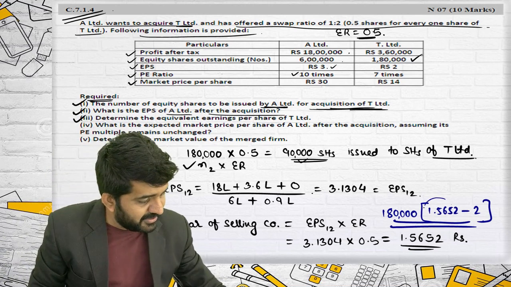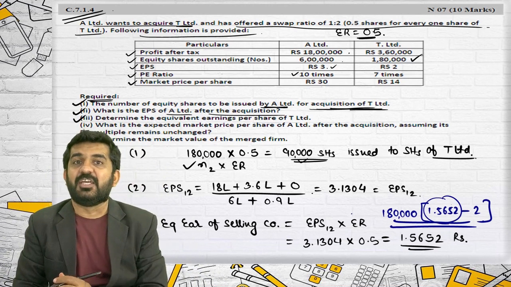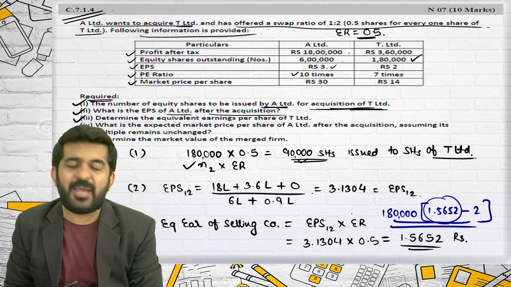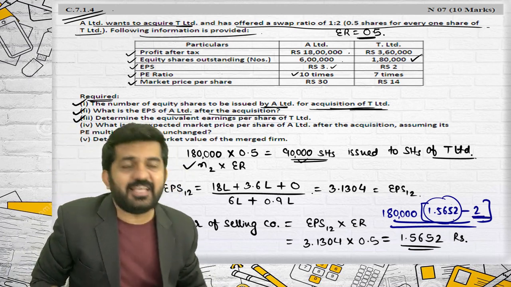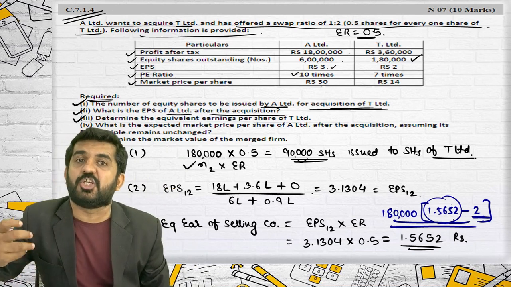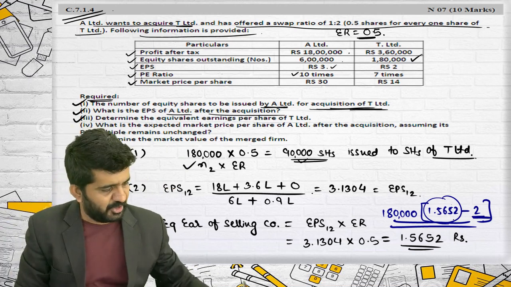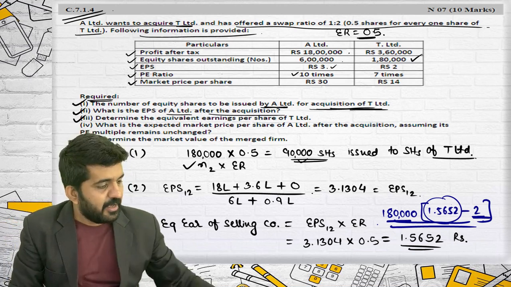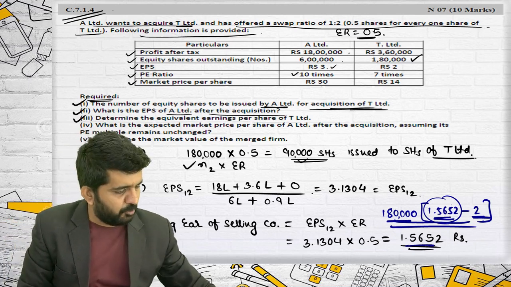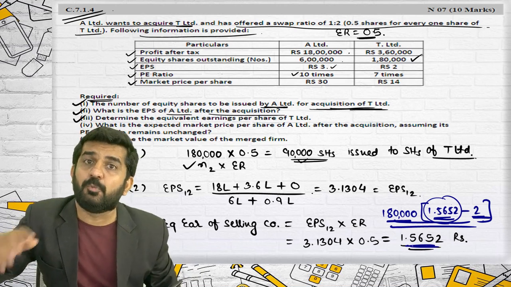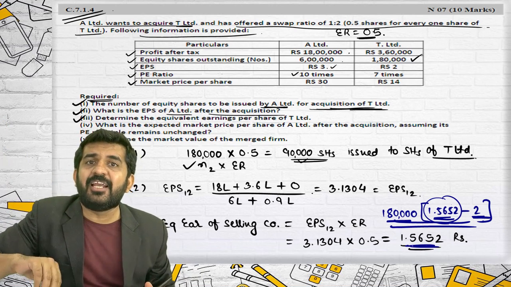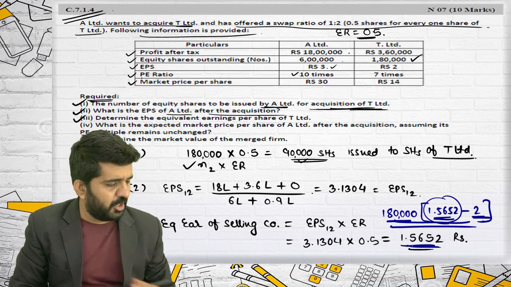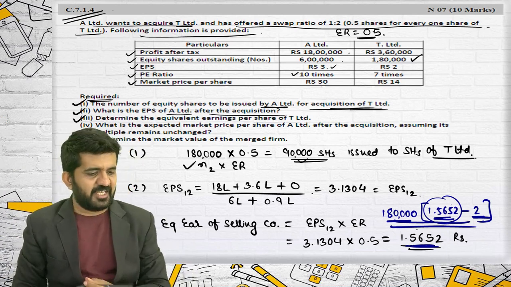This is a comparative figure which can be directly compared with 2 because the exchange ratio is already multiplied. Mathematically you are correct, but actually equivalent EPS is found out to compare it with old EPS, and you can find out profit or loss of selling company shareholders.